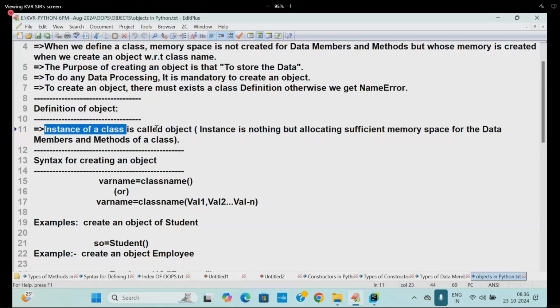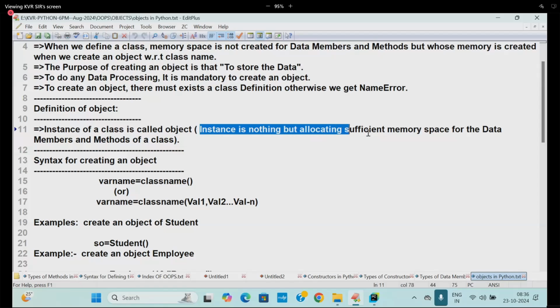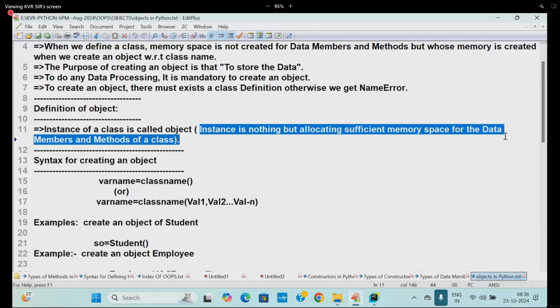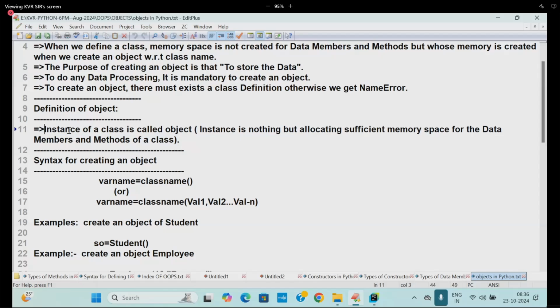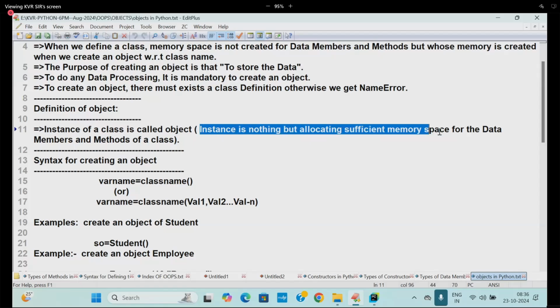Definition: instance of a class is called an object. Instance is nothing but allocating sufficient memory space for data members and methods of a class. People will ask you this definition of instance: instance is nothing but allocating memory space for data members and methods.